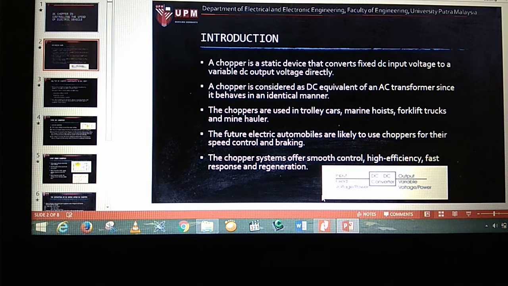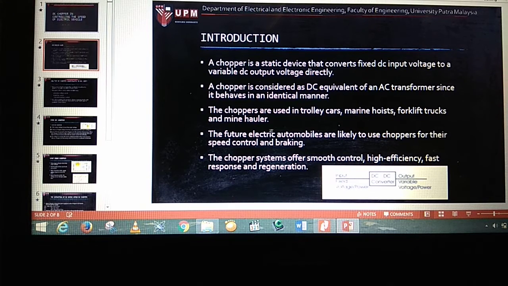So a chopper is considered as a DC equivalent of an AC transformer since it behaves in an identical manner. So in AC, we also can produce the output voltage higher or lower, same like a chopper, but the AC transformer is for AC source, DC chopper is for DC source. So the chopper is also used in trolley car, marine hoist, forklift truck and mine hauler. So the future electric automobiles are likely to use chopper for their speed control and braking.